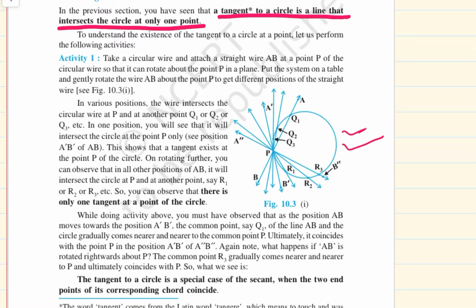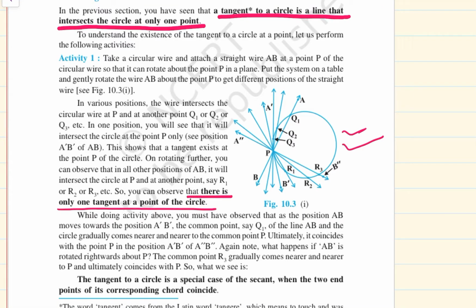In one position, you will see that it will intersect the circle at point P only. See position A prime B prime of AB. This shows that the tangent exists at the point P of the circle. On rotating further, you can observe that in all other positions of AB, it will intersect the circle at point P and another point, say R1, R2 or R3, etc. So we can observe that there is only one tangent at a point on the circle.